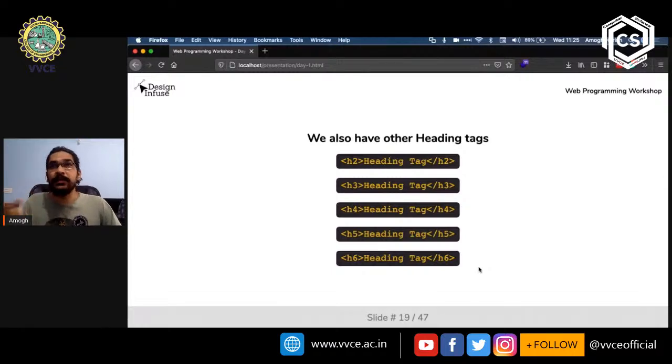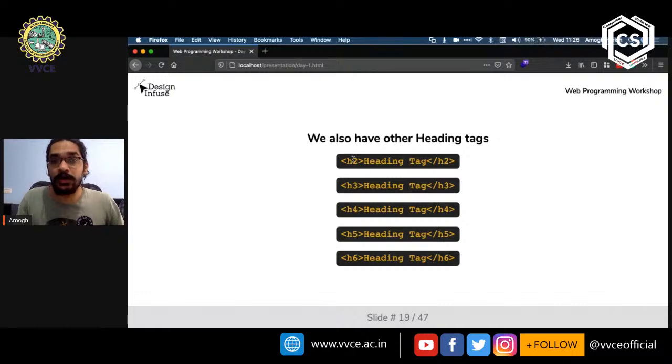So there are, like I told you, different sizes of heading tags, and some of them are listed here. There are 6 different sizes for headings that we can choose. So we have H2, H3, H4, H5, and H6. These are all going to create different sizes of headings. When we get to the practical session of this workshop, I will show you what the difference between each of them is.